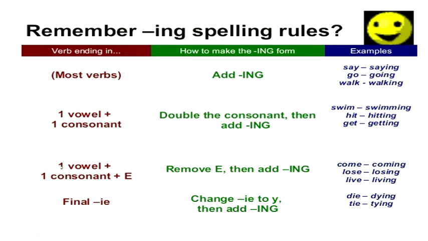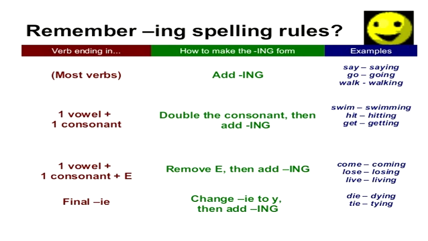And then the third rule says when you have a vowel, consonant and E, letter E at the end, like come, lose, live, we have vowel, consonant and then letter E. O is the vowel in come, M is consonant and then at the end E letter is there. So when we add ing to such verbs, we remove the letter E. Okay? Like come, C-O-M-E, becomes coming, C-O-M-I-N-G. E will not come.